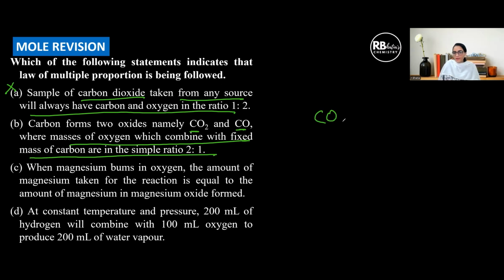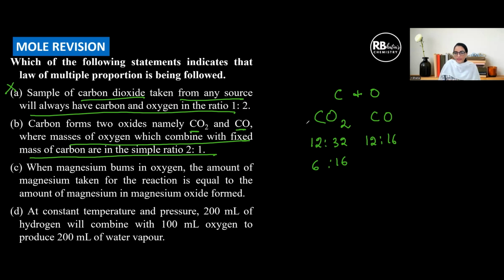Let us check. Carbon dioxide and carbon monoxide are two compounds of the elements carbon and oxygen. This is 12:32. This is 12:16. They say fix the masses of oxygen. How can I fix the mass of oxygen? I make this 16 and I make this 16 by dividing both by 2.